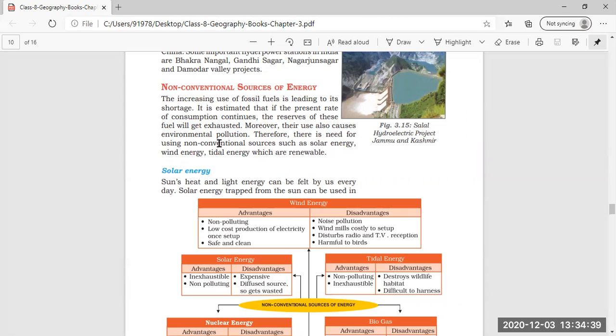Because the increasing use of fossil fuel can make them exhausted in the coming future, and the burning of coal and firewood causes a lot of environmental pollution also. That is why there is a great need to use non-conventional sources such as solar energy, wind energy, and tidal energy, which are renewable, which can get replenished by natural processes. By natural processes, we can get them back.